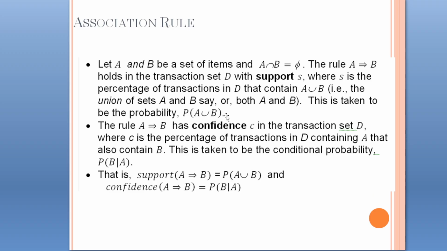So to find the value of support, we find the probability of A union B in the set of transactions.